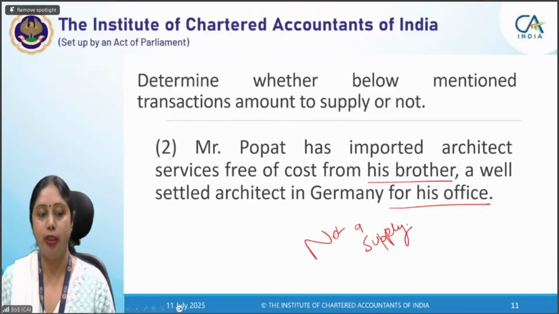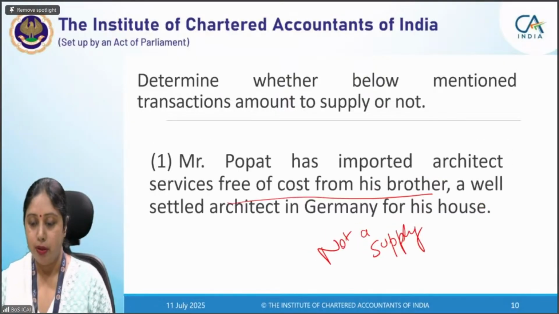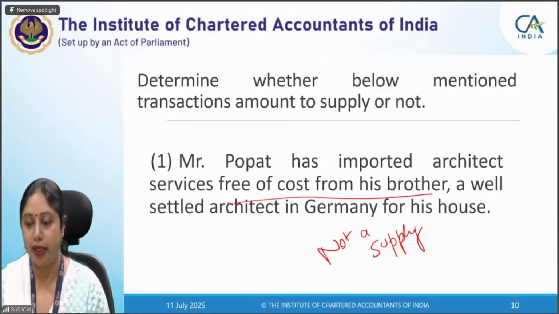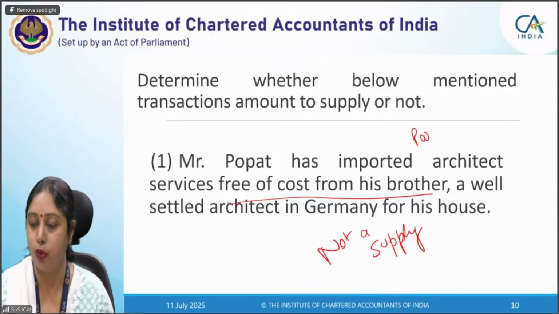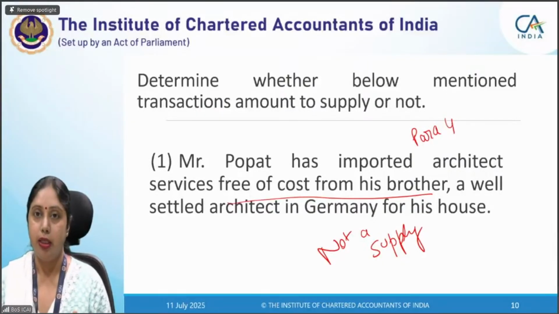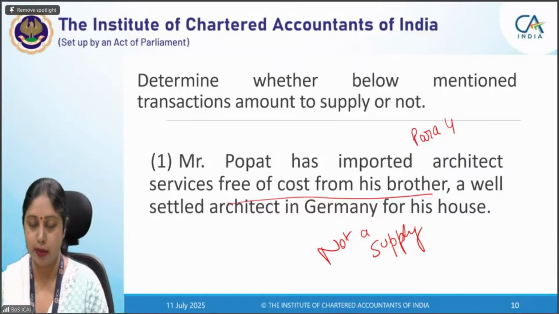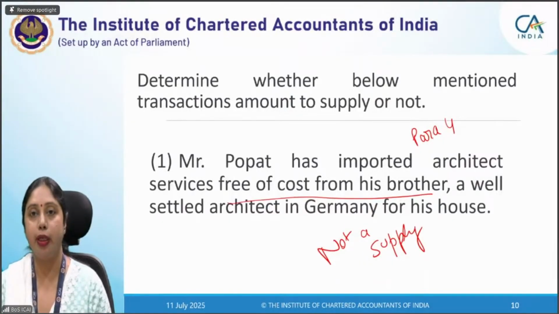Now I will tell you the reason. See, in the previous question, most of you have answered that it is not a supply. First of all, which para is being attracted here? It is para 4 of Schedule 1: the import of services from a person located outside India or an establishment outside India, in course or furtherance of business, by a person in course or furtherance of business from his related person which is located outside India.